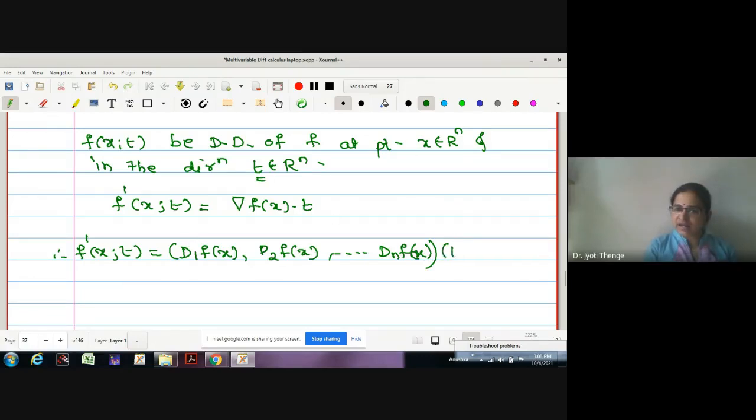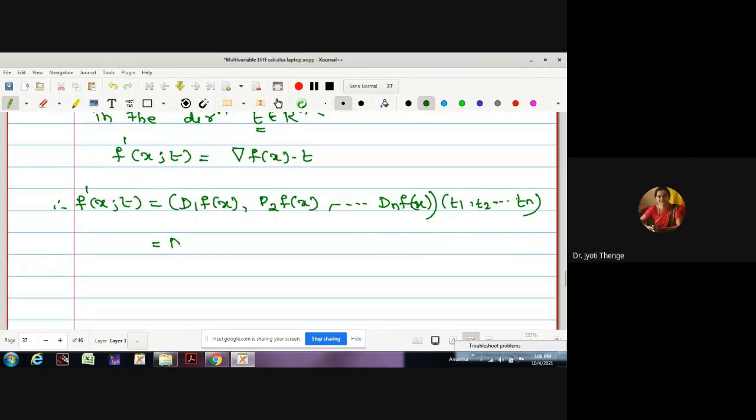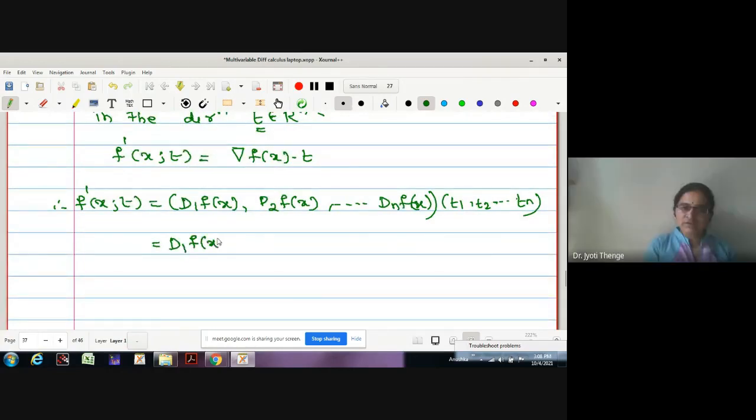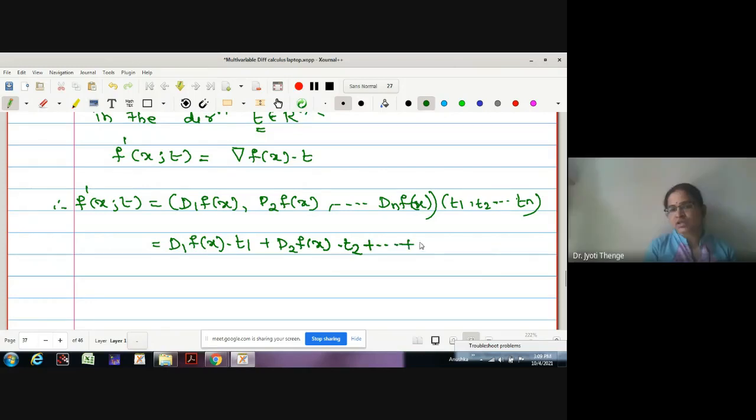Now t is the point we were considering in Rn. Therefore, can I write it as an n-tuple vector, say t1, t2 up to tn? Then what is the dot product of the two? d1 fx dot t1 plus d2 fx dot t2, and let me continue this for the last coordinate, dn fx dot tn.